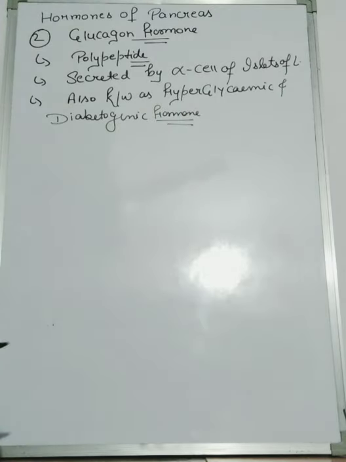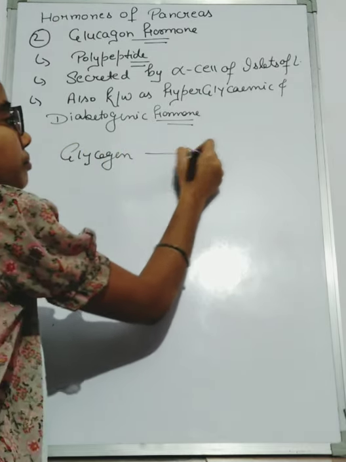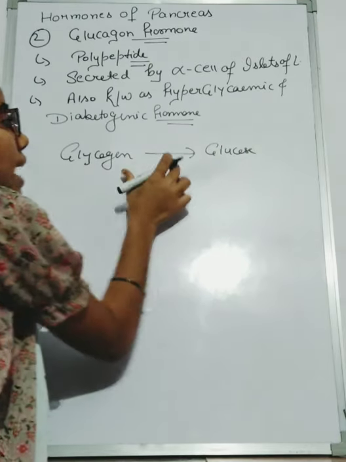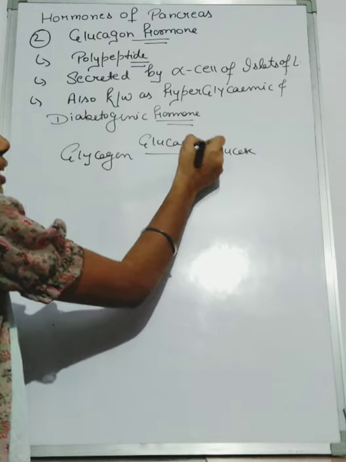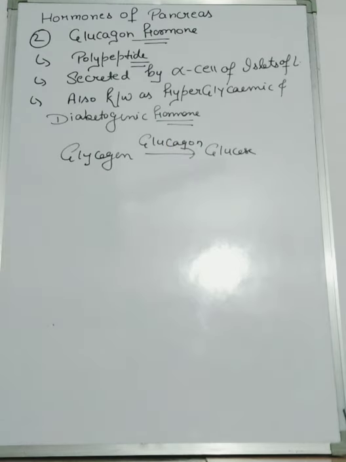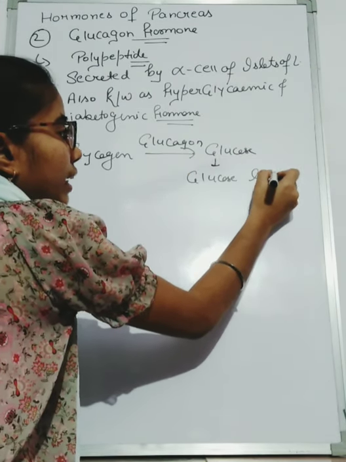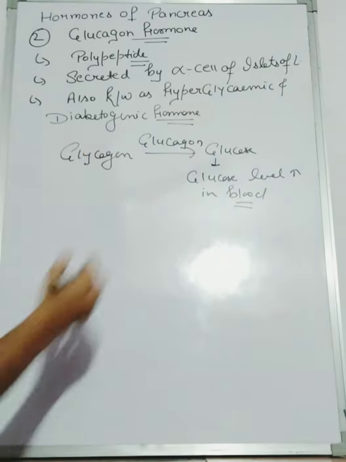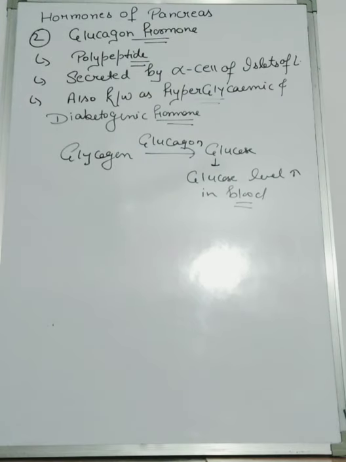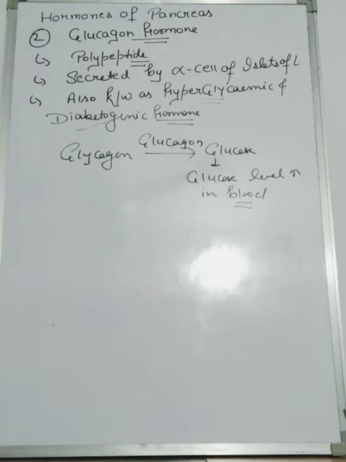Because glucagon hormone converts the glycogen into glucose, and this process is regulated by the glucagon hormone. Resulting glucose level is increased in the blood. So this hormone is also known as the hyperglycemic hormone. And as you know, in diabetes glucose level increases. So it is also known as the diabetogenic hormone.